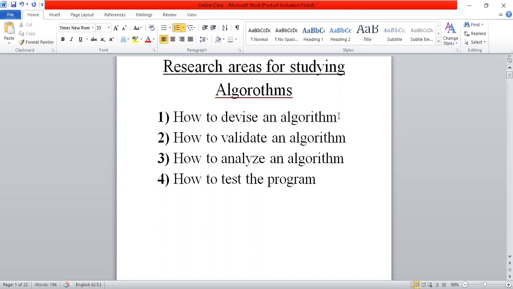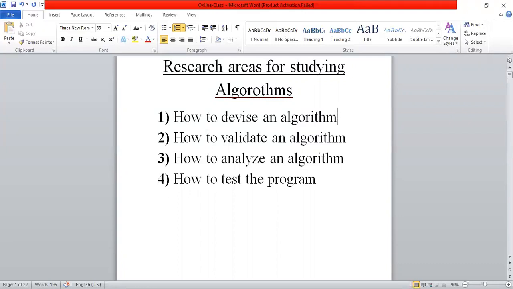Devising means writing, validating, analyzing, and testing. Of course, there are so many steps for creating a product or solving the problem. If you start with requirements gathering, then designing, analyzing, implementing, means coding, and result testing, and deploying the product into the customer system, and maintenance and documentation.